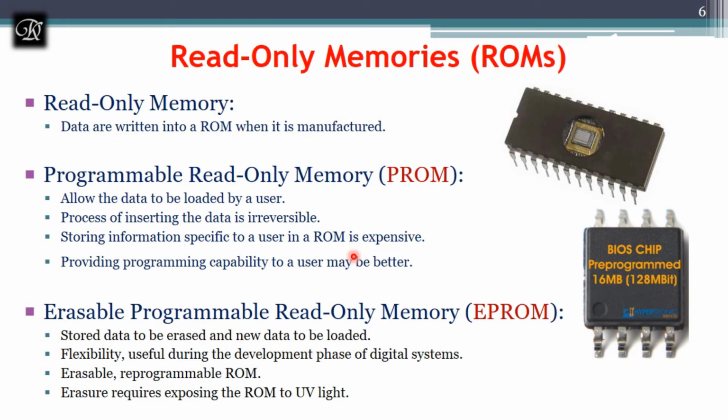This is another type of ROM which allows the stored data to be erased and new data to be loaded. Such an erasable reprogrammable ROM is usually called EPROM. It provides considerable flexibility during the development phase of a digital system, since EPROMs are capable of retaining the stored information for a long time. They can be used in place of ROM while software is being developed. In this way, memory changes and updates can be easily made.